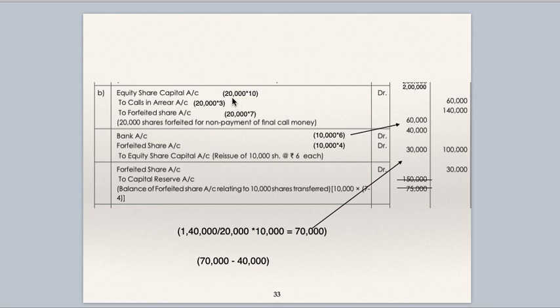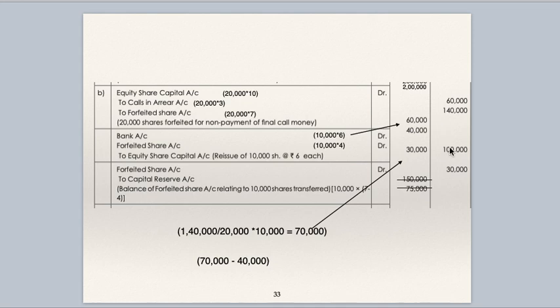Out of these 20,000 forfeited shares, only 10,000 shares are reissued at 6. So bank account debit 10,000 into 6, 60,000. Forfeited shares account debit 10,000 into 4, 40,000. This is discount on reissue of forfeited shares. Equity share capital 10,000 into 10 is 1 lakh.